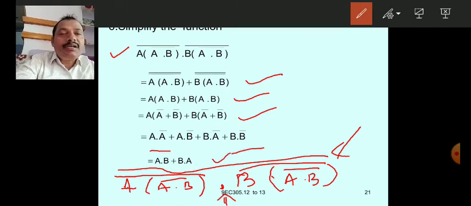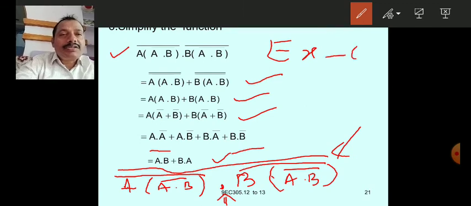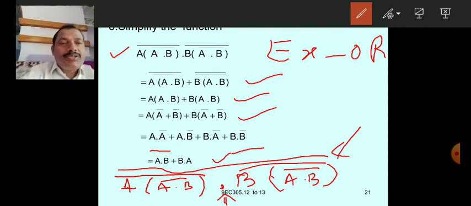This is nothing but exclusive OR operation, XOR. So this is the exclusive OR operation.